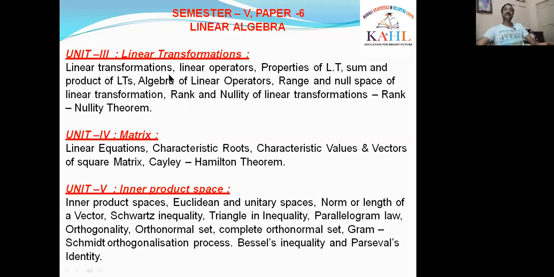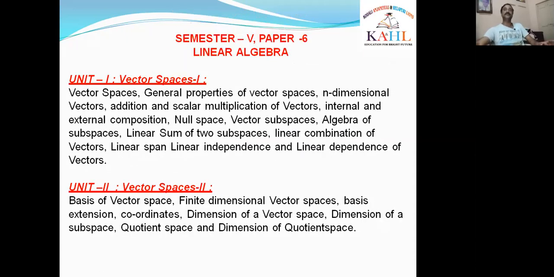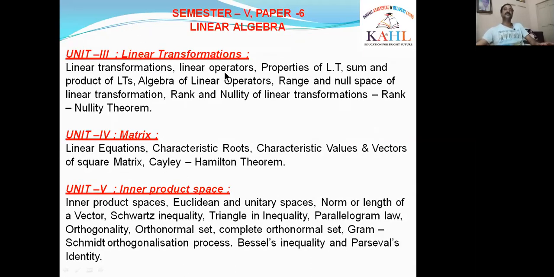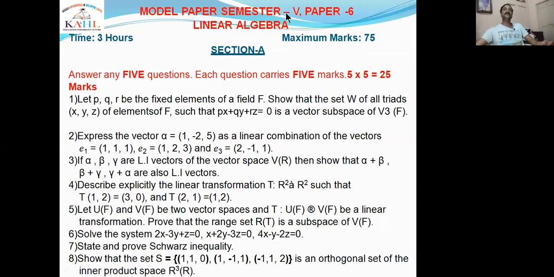If you observe, units 1, 2 and 3 are interlinked syllabuses. The total topic is vector spaces. It may be divided into 2 titles, vector spaces 1 and 2, and another title, linear transformations. All these 3 units are interlinked and from the same topic. The 4th is matrix, which is different, but it is also linked with vector spaces, and inner product space is similar. That's why we have 5 units, and the model paper is the same as paper 5.